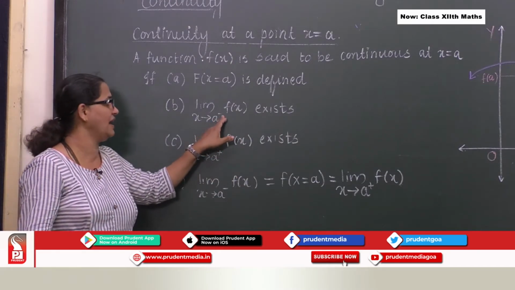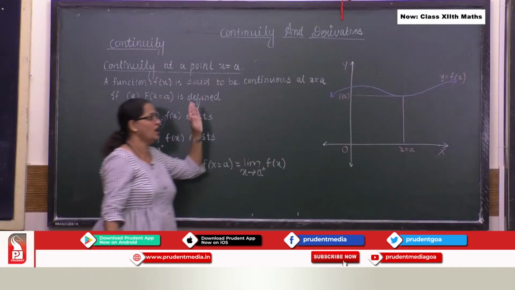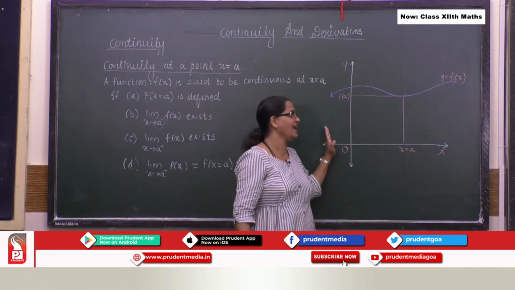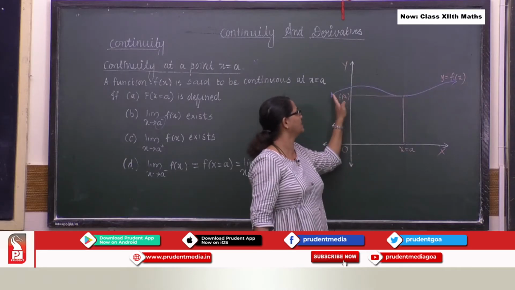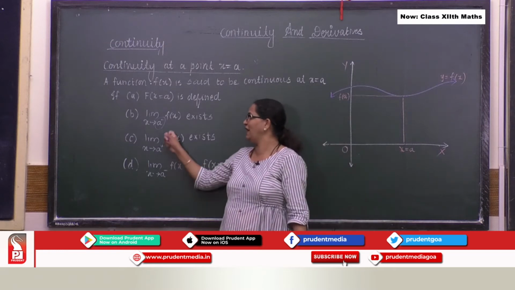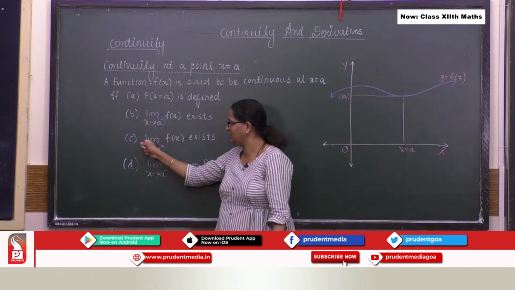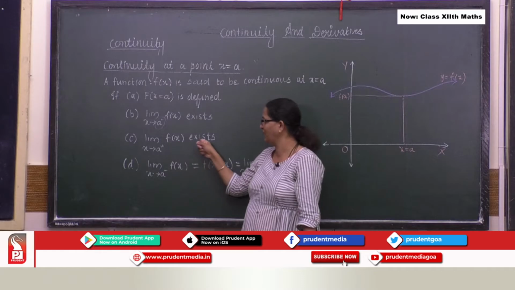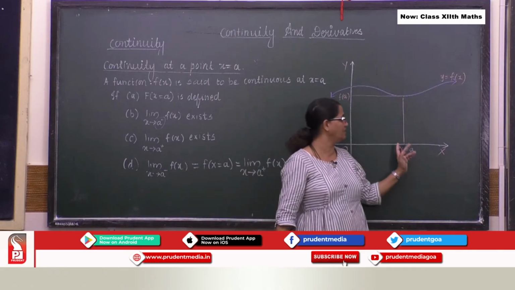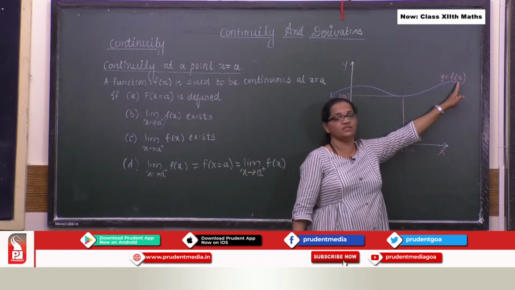This minus signifies the left hand limit. So I am talking about all the x values which are less than a, the curve towards the left hand side. We are talking about the limit value of that particular curve, which is supposed to exist. The third condition: the limit as x tends to a plus of f of x exists. This is your right hand limit, so we talk about all the x values which are greater than a.